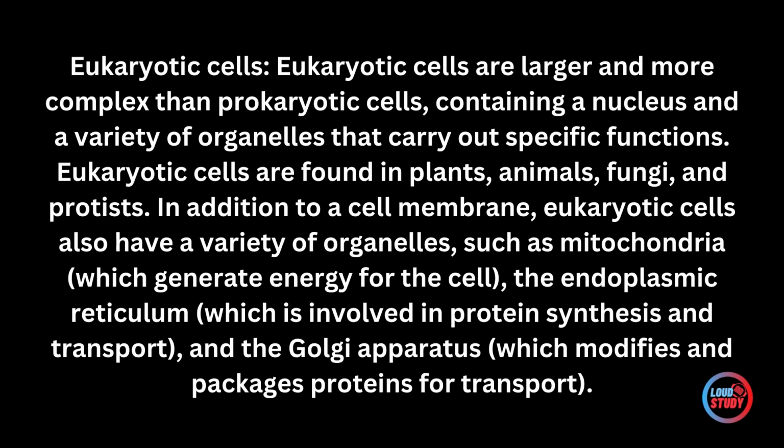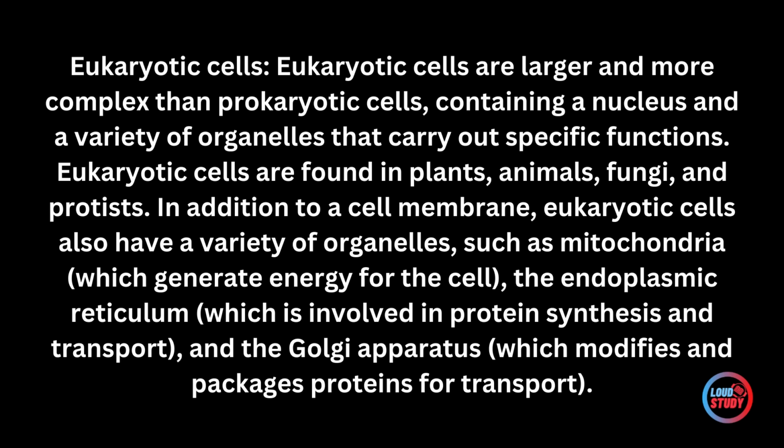Eukaryotic cells are larger and more complex than prokaryotic cells, containing a nucleus and a variety of organelles that carry out specific functions. Eukaryotic cells are found in plants, animals, fungi, and protists.